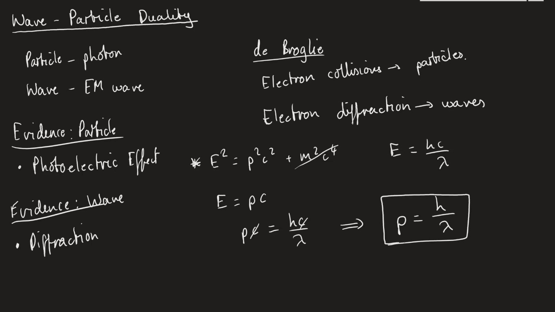Okay, now h is Planck's constant, p is momentum, and lambda is the wavelength, which means as long as something has a wavelength, it can have momentum. So it doesn't actually have to have mass at all. All waves can have momentum, which is quite an interesting thing.